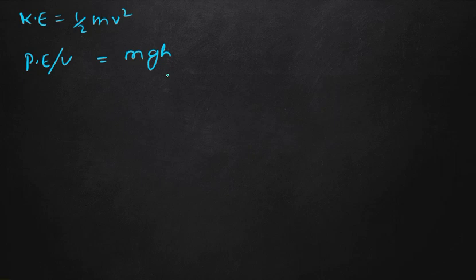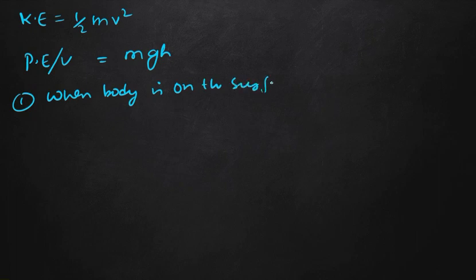So here 2-3 points are there. First case, when the body is on the surface of the earth, then our potential energy is equal to 0.